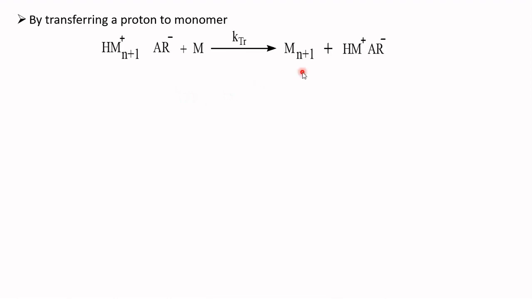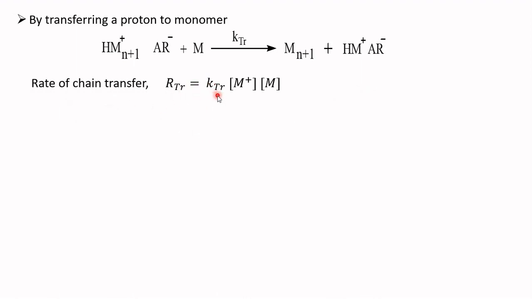The second way of terminating the reaction is by transferring a proton to a monomer. If the termination reaction can take place by the rearrangement of the ion pair by transferring a proton to monomer to yield a polymer molecule with a terminal unsaturation and a cation which may serve as an initiator, then the rate of termination by the chain transfer will be equal to Ktr.